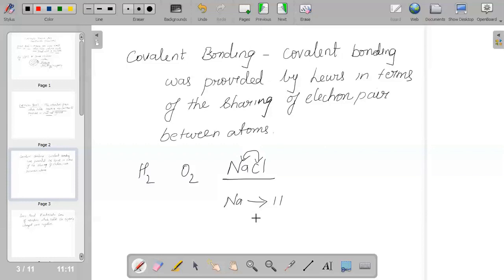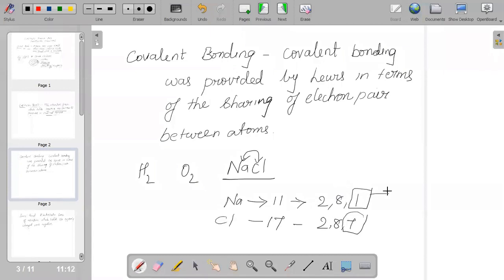We all know its total number of electrons is 11, so the electronic configuration is 2, 8, 1. And chlorine is 17, that means 2, 8, 7. So when we say NaCl, it is forming a group, meaning sodium has the tendency of donating one electron and chlorine has the tendency of accepting an electron.